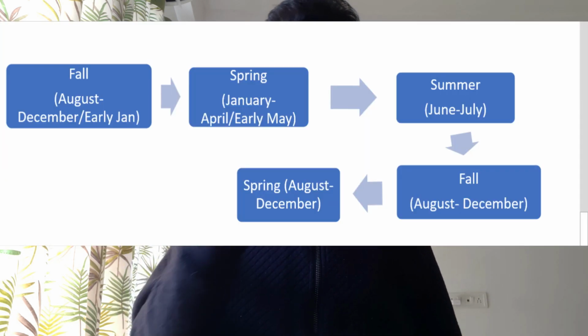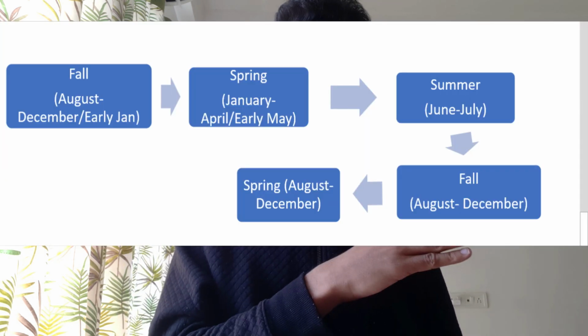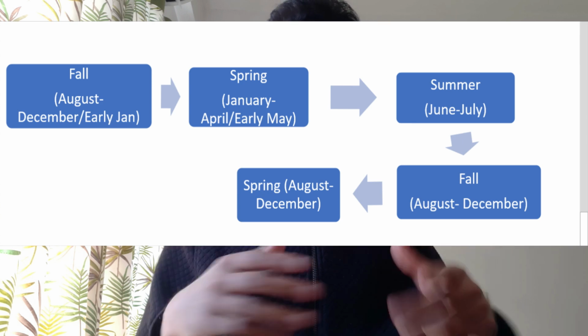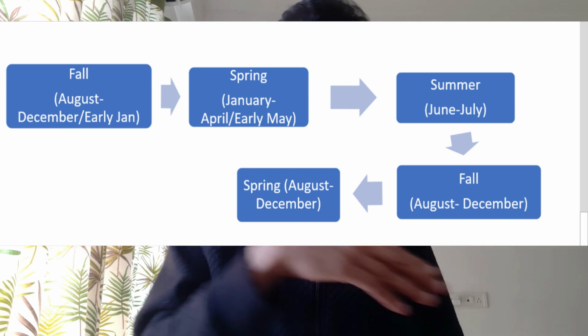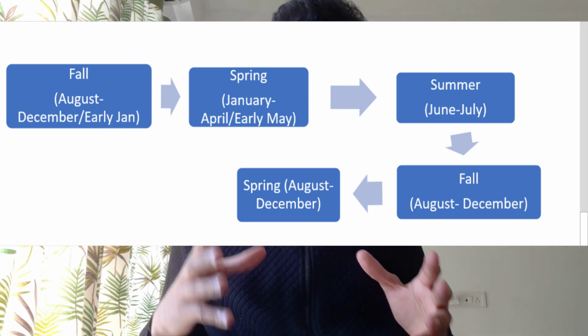If anyone's coming for a fall semester for a master's program, this is how his cycle is going to look like. So you start with fall semester, then you have a spring semester, then you have the summer break, and then this cycle gets repeated because normally it's a 2-year program, right? So it goes like fall, spring, summer break, then again fall, spring. Now according to the USCIS, you're only going to be allowed to work at an internship outside your college if you have completed 9 months of study.